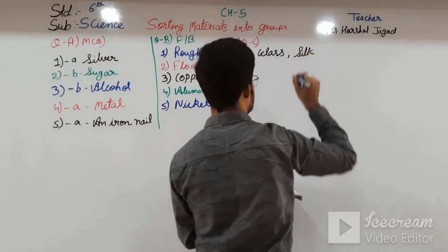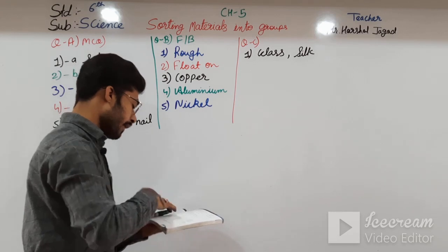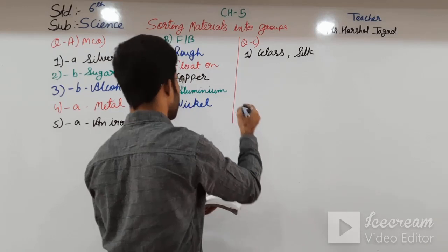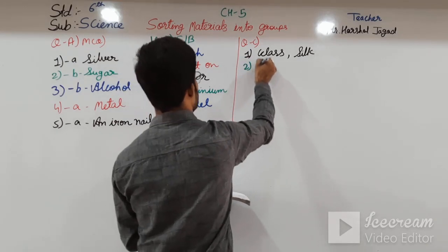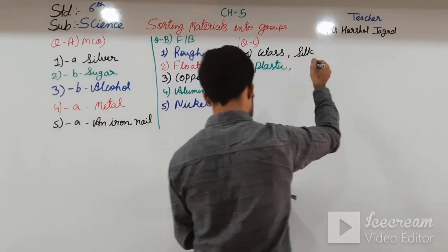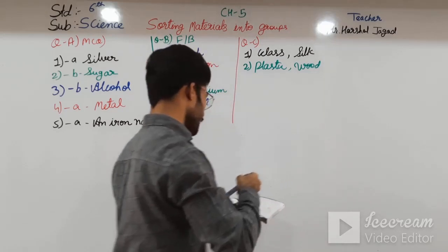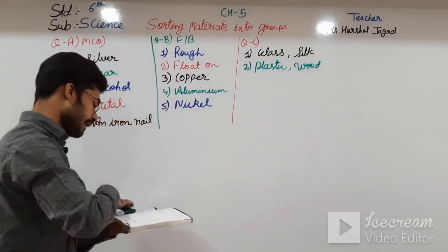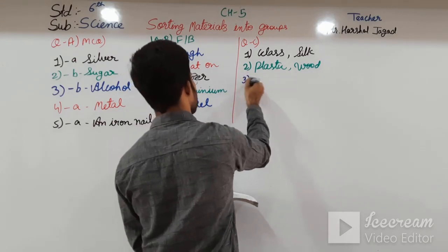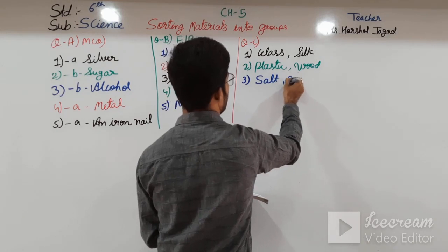Silk is a smooth material. Then opaque materials. Opaque materials means we can't see through them. So the second one, plastic, and another is wood. Third one, substance soluble in water, salt and sugar.